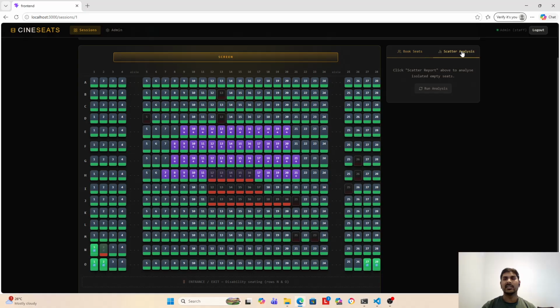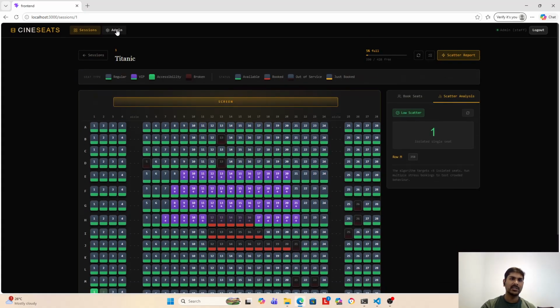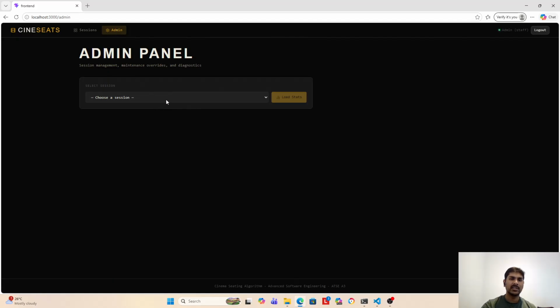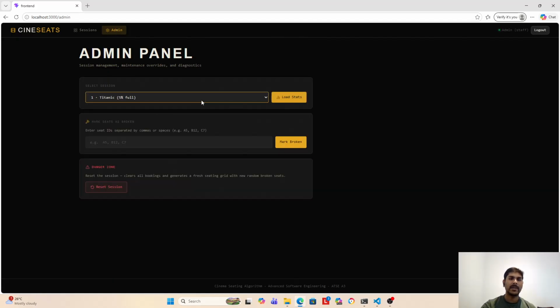And here we can get the scatter analysis of how scattered our seats are. We can see there is low scatter in this. However, there are some things that the admin can override. Here we can go to the panel, write any seat number, and it should mark it broken. But according to my current algorithm, we have to provide the seat ID, which is not ideal. I should have done it by seat number, but that is still not completed.